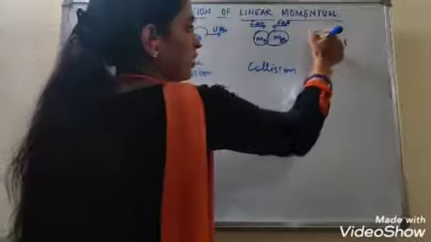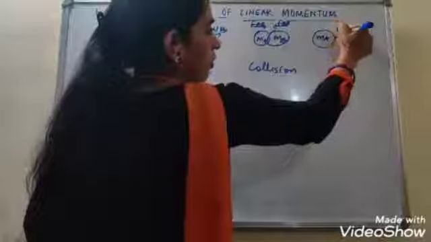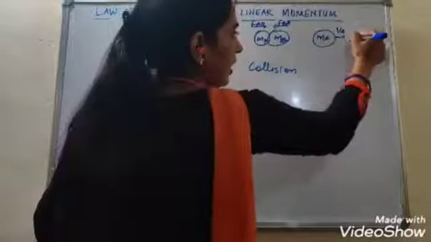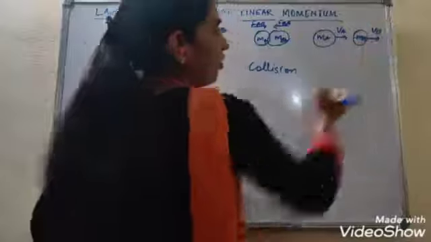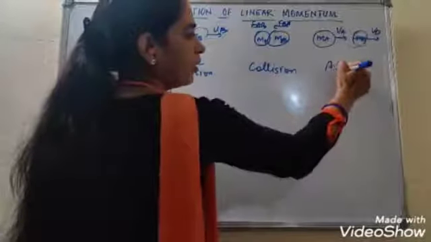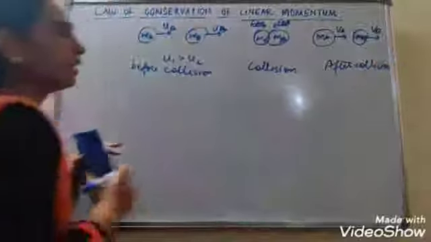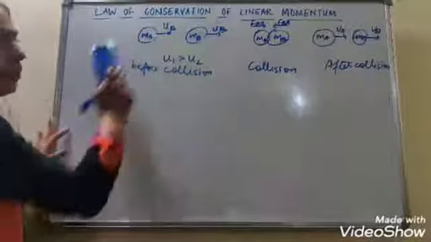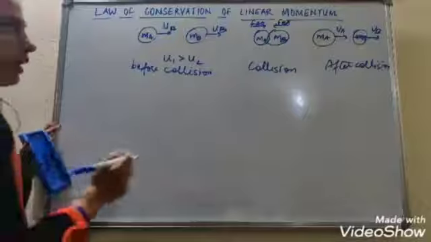Now they exert a force on each other, so MA will now move with changed velocity VA, and MB will move with changed velocity VB. This is after collision. Okay, so what we have to prove? That total momentum before collision is equal to total momentum after collision, right?